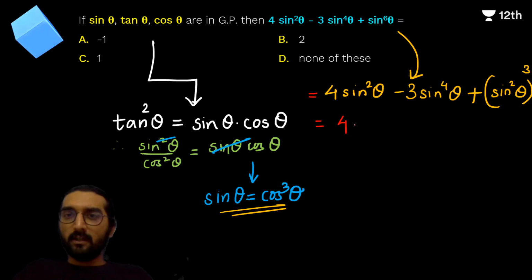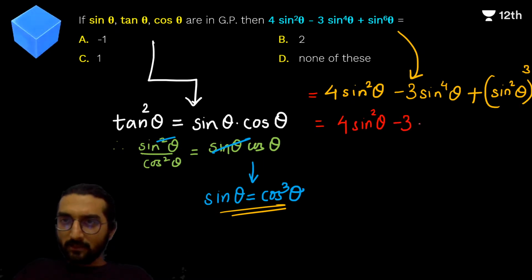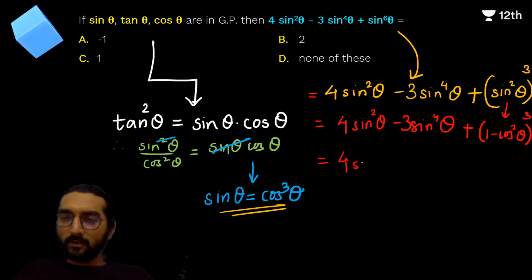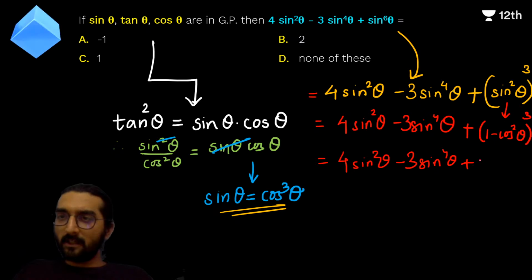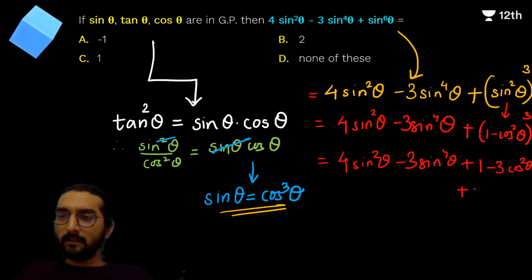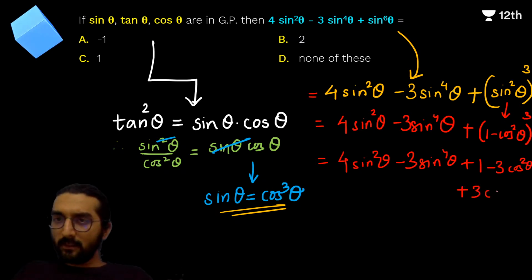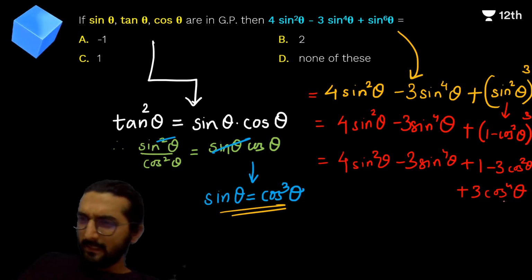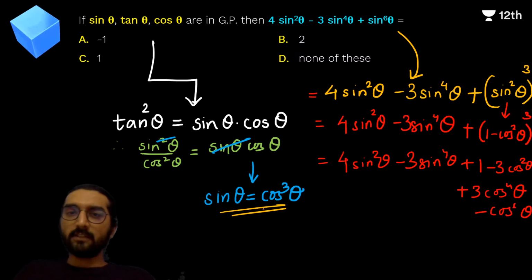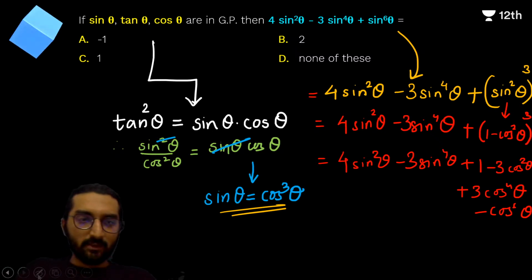ठीक है, now this is something that I am trying right now, let's see how it works out. 4 sin squared theta minus 3 sin raised to 4 theta, right, and now the sin squared is going to be written as 1 minus cos squared, जिसको हम एक्सपांड कर सकते हैं. अब इसको एक्सपांड करेंगे, क्या मिलेगा, 1 minus 3 cos squared theta, is that correct? Yes, minus 3 cos squared theta plus 3 cos raised to 4 theta, is that correct? Yes, that's correct, absolutely awesome. और एंड में मिलेगा minus cos raised to 6 theta. अब cos raised to 6 theta जो है sin squared theta हो जाएगा, राइट, do we know that?